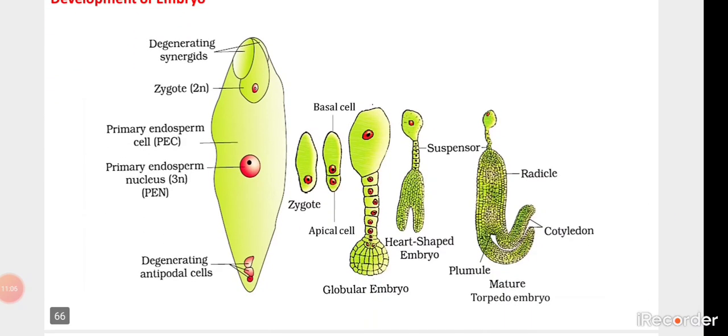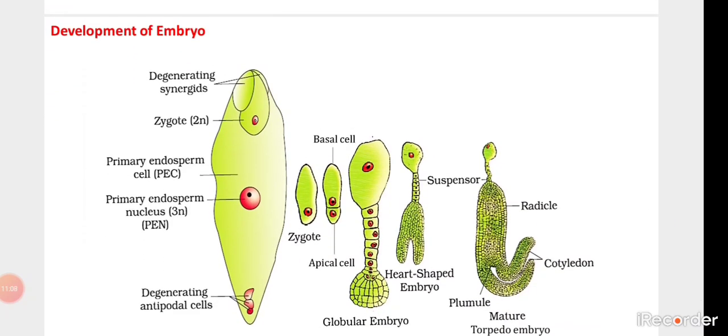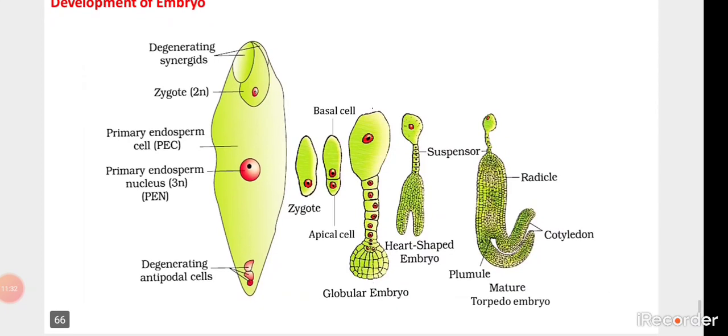Embryo. We have seen about the zygote, how exactly the zygote gets formed. Once the first fertilization takes place, the zygote gets formed. The zygote, which is unicellular and diploid in nature, undergoes several cell divisions. Then when two or more cells of the zygote are formed, it is said to be an embryo. It is shown in the diagrammatic representation how exactly it develops to form the horseshoe or the mature tetrapod embryo.